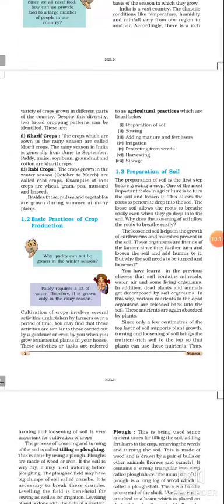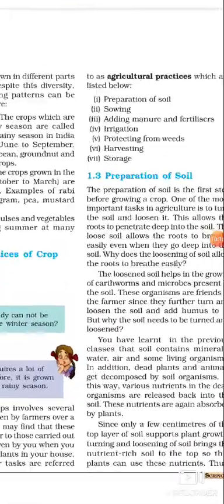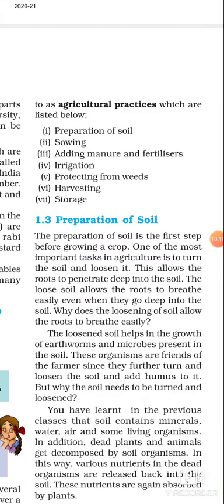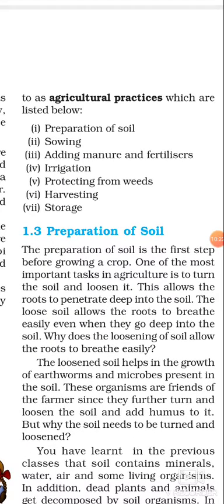So what are the different steps that we have to follow, students? For the cultivation of crops, these following 7 agricultural practices are to be followed. Number 1 is you have to prepare the soil. We are going to discuss them one by one. In the preparation of the soil, why do we prepare the soil? So that the seed can be sown. After sowing of the seed, proper nourishment should be there.